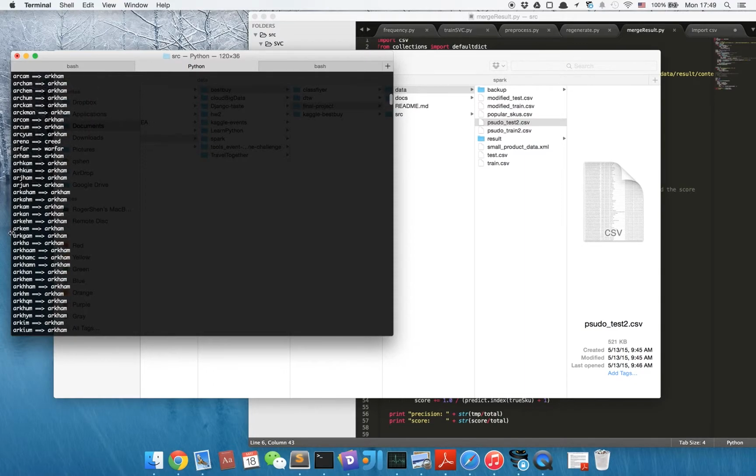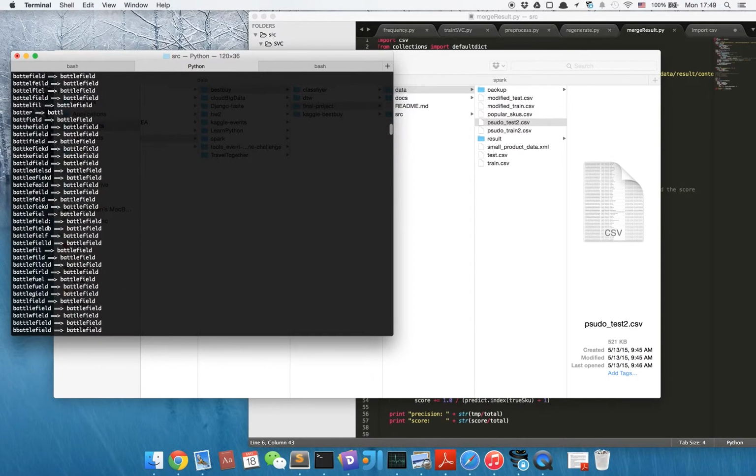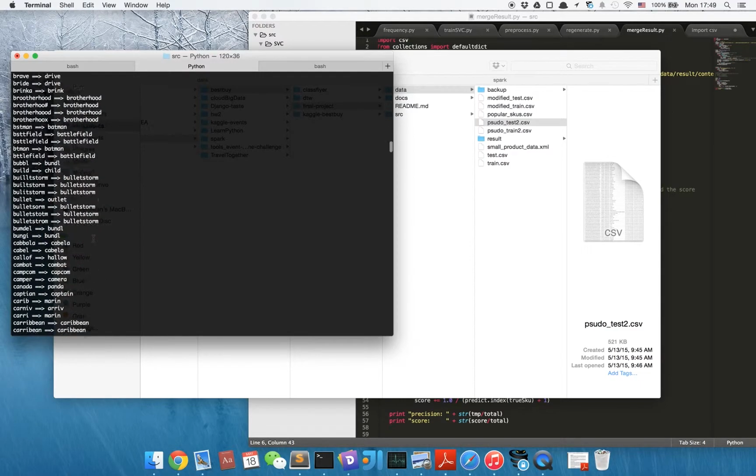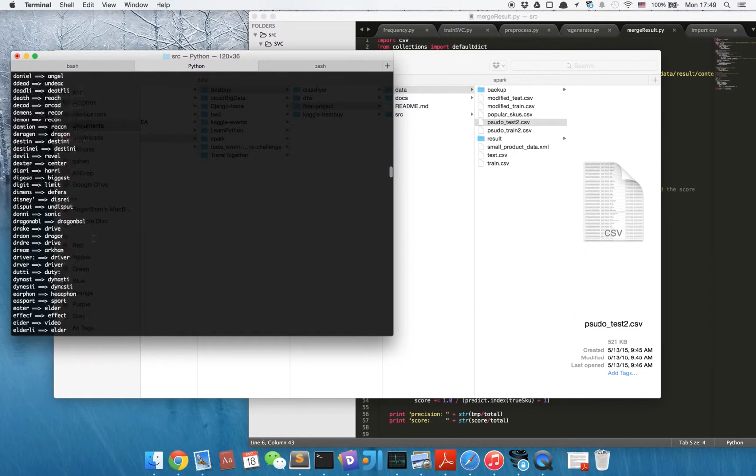So basically, you can see all the words look similar, like a misspelled Arkham will be transformed into Arkham, and a misspelled assassin will be transformed into assassin. There are many words, like a misspelled battlefield will be transformed into battlefield, and so on and so forth.